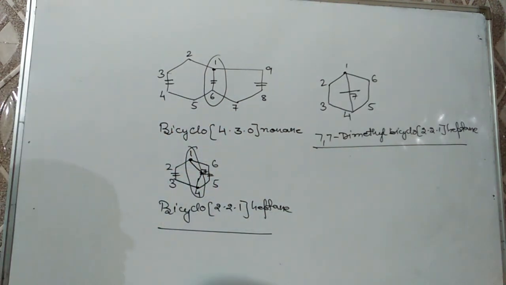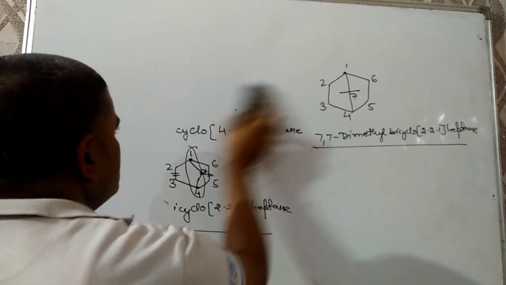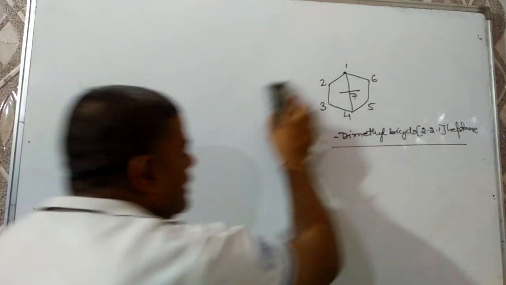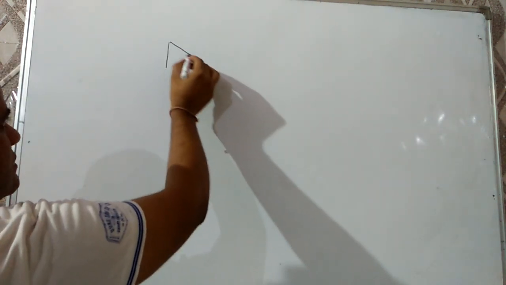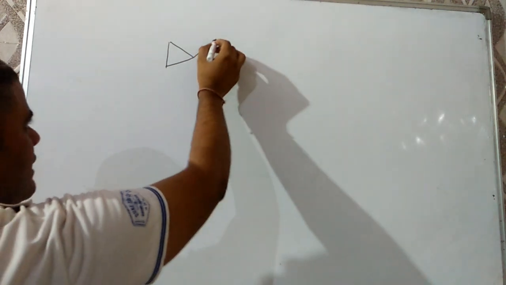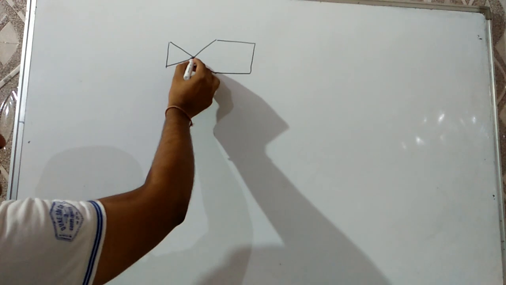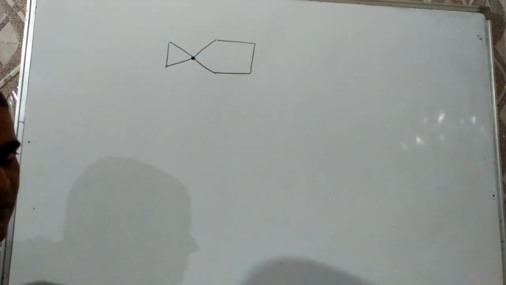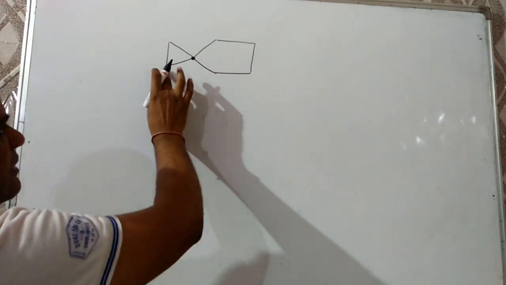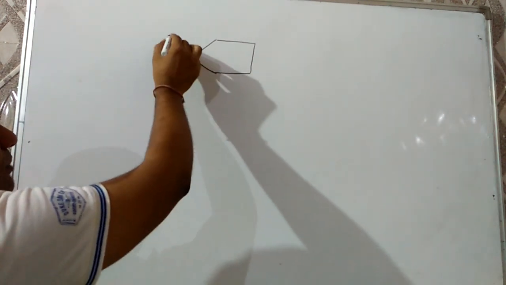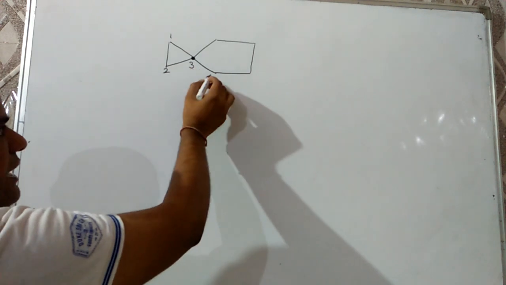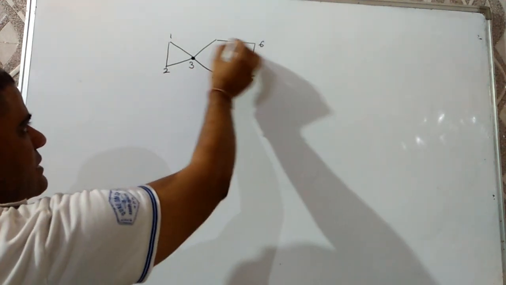Now we have to discuss spirocyclic compounds. In a spirocyclic compound, one carbon is common between 2 cyclic rings. Let's suppose there is a 5-membered ring and a 3-membered ring. As I am saying, this common atom is known as the spiro atom.